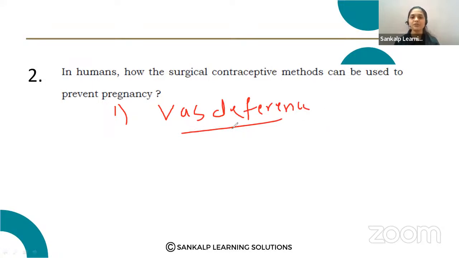If the vas deferens is blocked, that is also called vasectomy. This is one type of surgical contraceptive method.